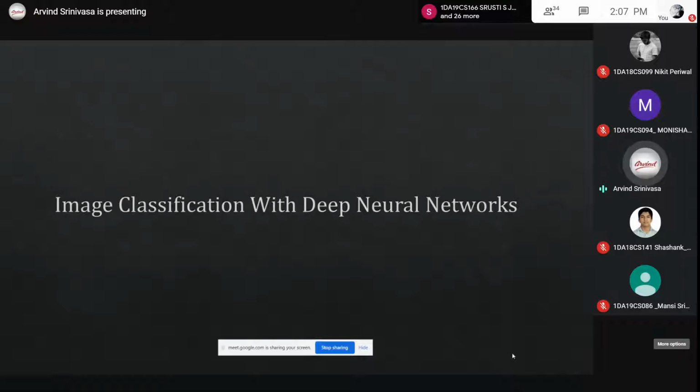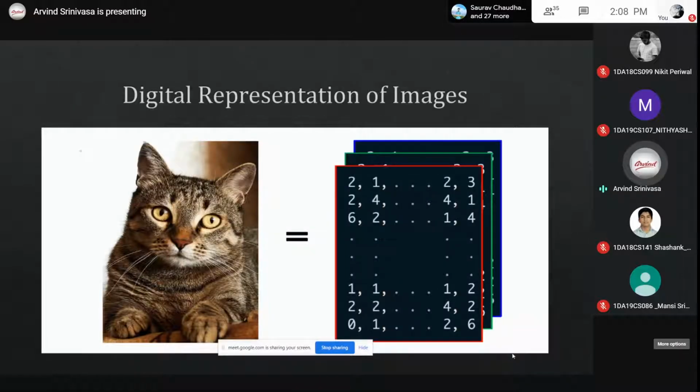Today I'll be focusing on image based classification, and the same steps can be followed for a text based neural network, speech based neural network, or any of the deep learning neural networks.